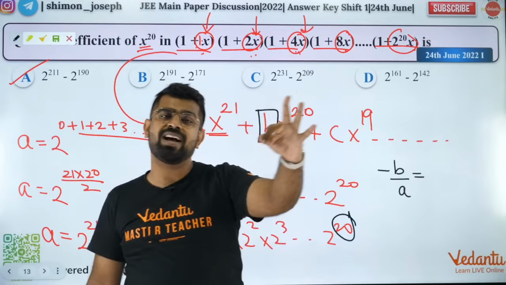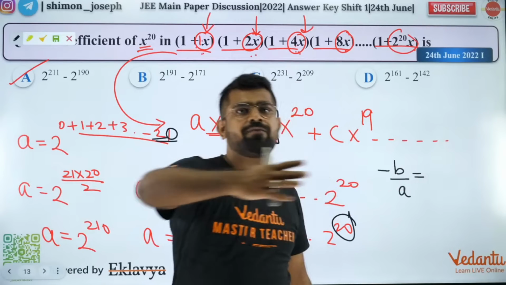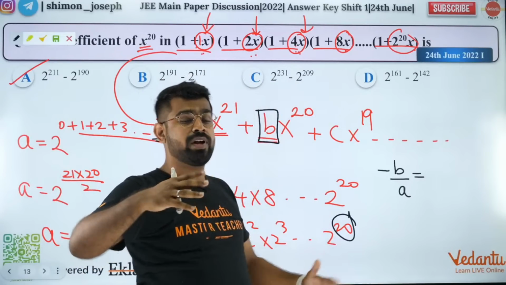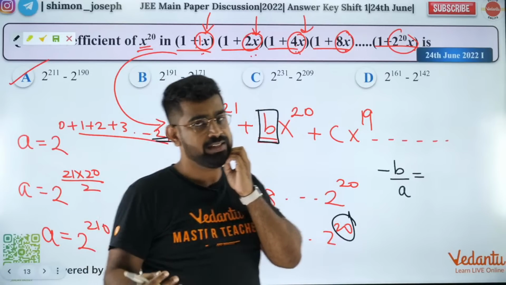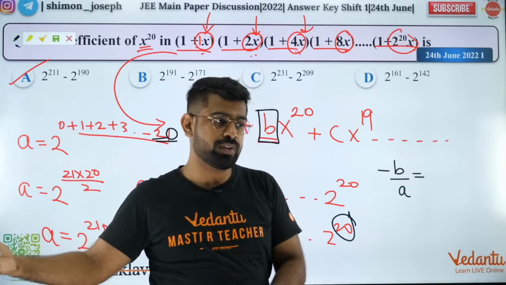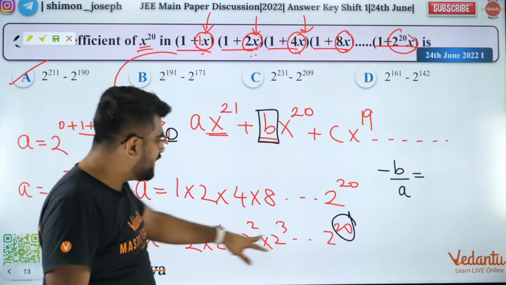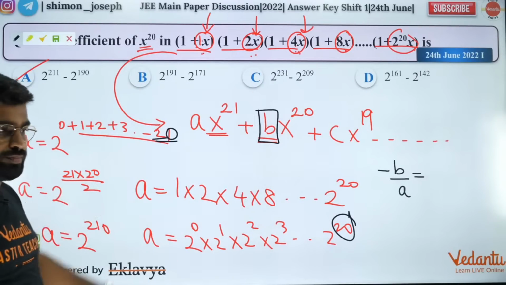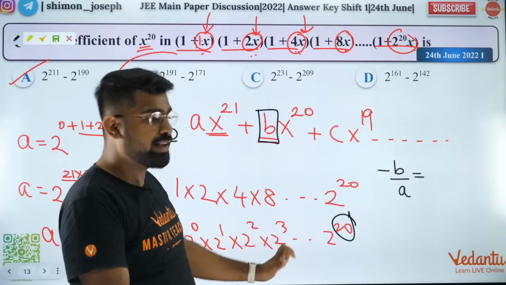So the sum of the first 20 natural numbers is n into n plus 1 by 2. You have those three formulas, right? First n natural numbers is n into n plus 1 by 2. Squares will be n into n plus 1 into 2n plus 1 by 6. And then you have n into n plus 1 by 2, whole square, for cubes. Here it's only till 20 terms, that's why I wrote it: 20 into 21 by 2. Cool? Clear? Okay, very good.